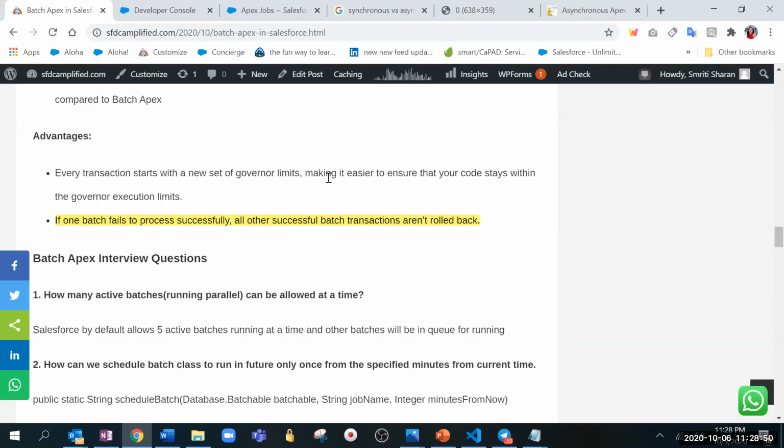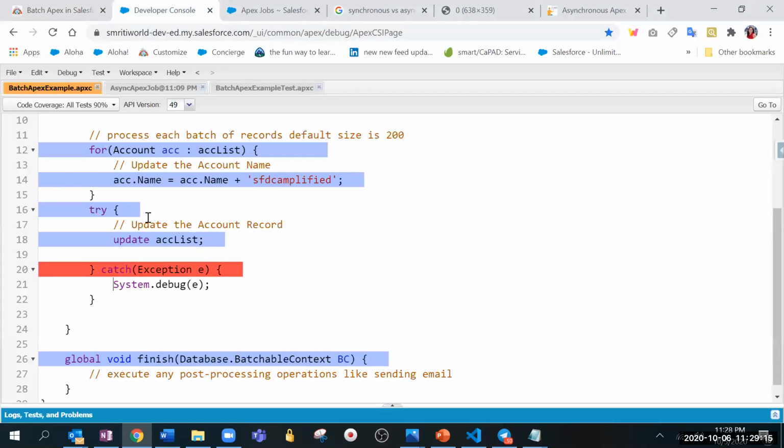Smriti, can you please come again? So for example, if one batch fails to process successfully, then all the batch transactions are not rolled back. Only that particular batch will fail. All those records have to be processed again, but all the other batches will be successful. Yes. So we are good here. So that is the theoretical aspect of batch Apex.